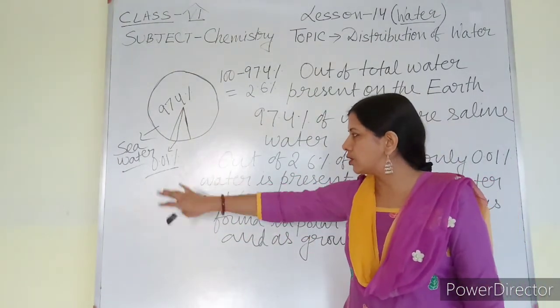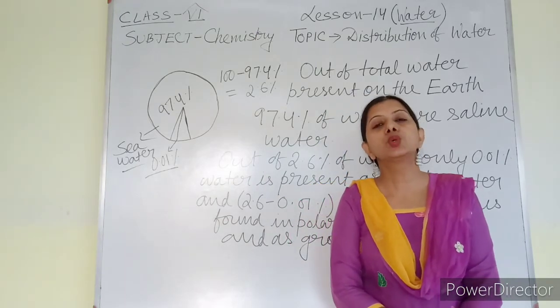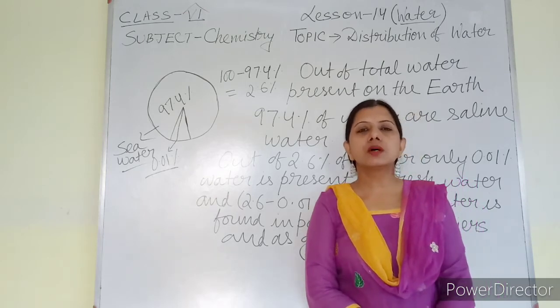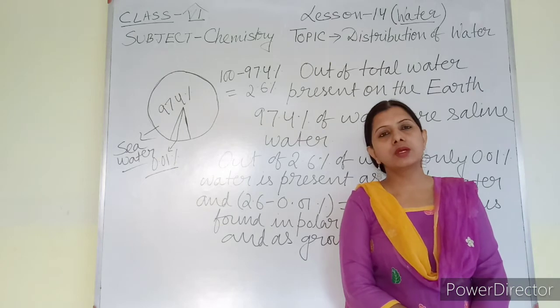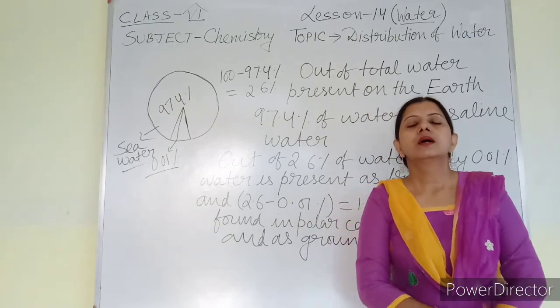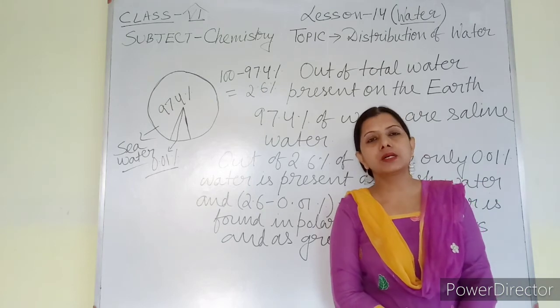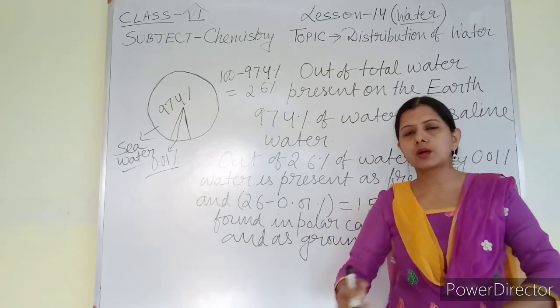Although this amount of water is enough for mankind to survive, nowadays we are polluting it in such a way that we are creating problems for ourselves, and nowadays we are suffering from water crisis. This percent of water is enough for our daily use if we judiciously use the water, but if we don't use the water judiciously, definitely a water crisis is going to be created. And nowadays water crisis can be seen everywhere during summer days. You can hear that the water table has gone down.